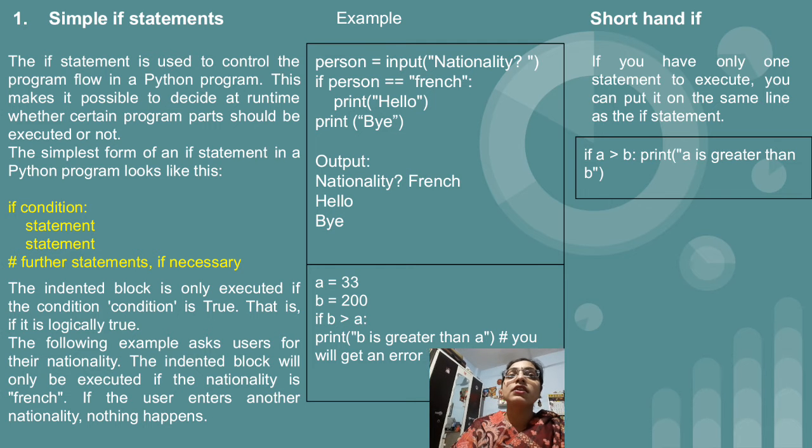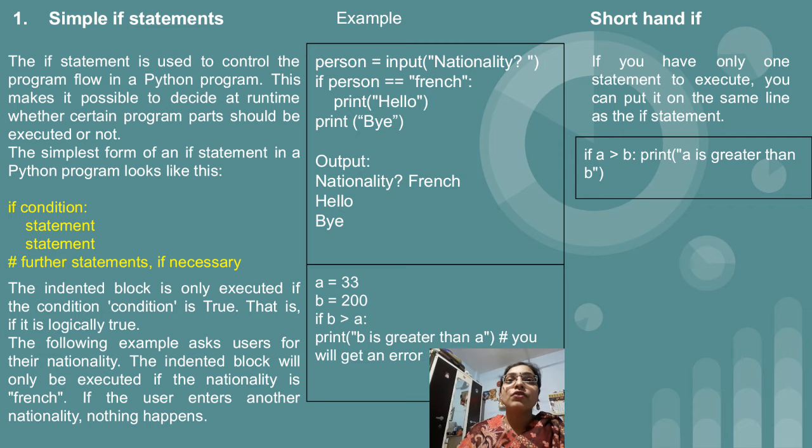Here the important thing is indentation. As I told you, we don't have curly brackets in Python. So which statements are inside the if condition and which statements are outside the if condition will be recognized with the help of indentation. This is a unique point in case of Python: without indentation your program is not going to get executed. So indentation is important.